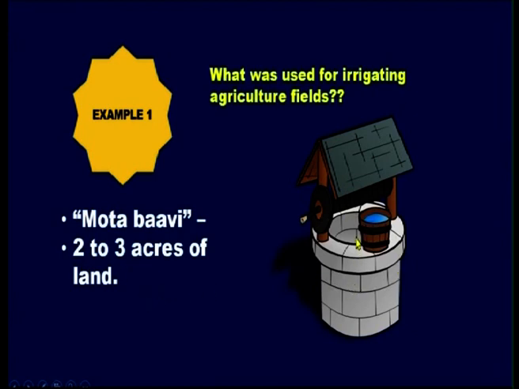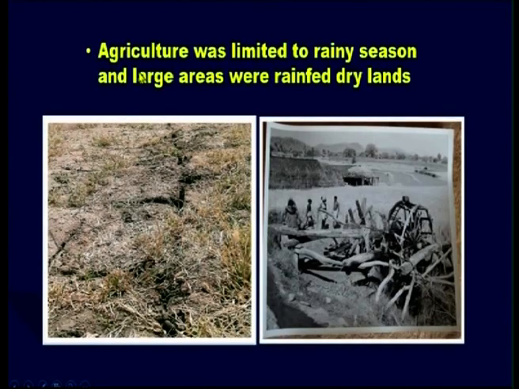You have to draw the water from the well. Agriculture was limited to the rainy season, and large areas were rain-fed dry lands. As you can see in the picture, some regions are rain-fed. That means they depend only on rains. This is a picture of Rajasthan. There is a lot of scarcity of water, so they completely depend on the rainy season.